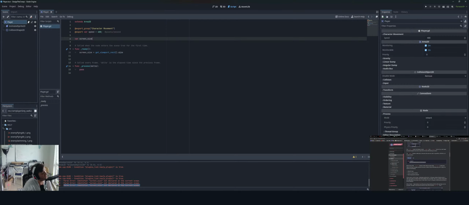Okay, so now we can use the underscore process function to find out what the player will do. And it has a delta, so this is every frame. This is tick. So we'll be able to update elements of our game which we expect will change often for the player. We need to do the following: check for input, move in the given direction, play the appropriate animation. So first we need to check for input. Is the player pressing a key? For this game, we have 4 directional inputs to check.